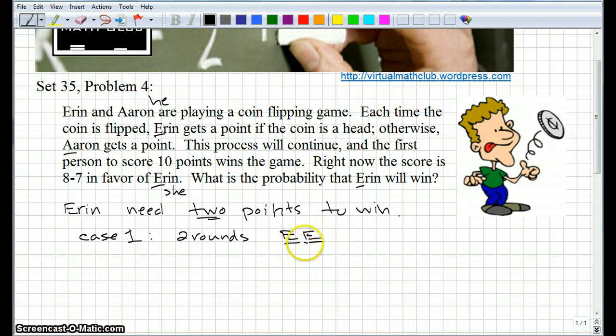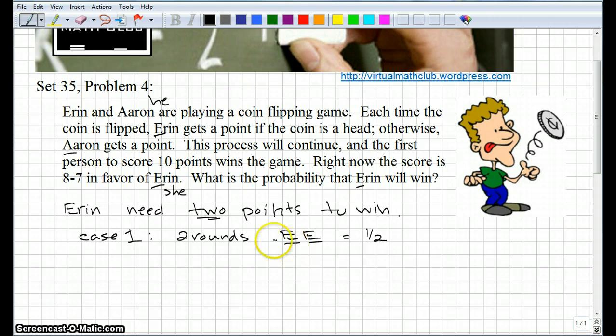Well, you know that the probability of getting a heads any time you flip the coin is just a half. So there's a 1 out of 2 chance that she's going to get a head on the next round.